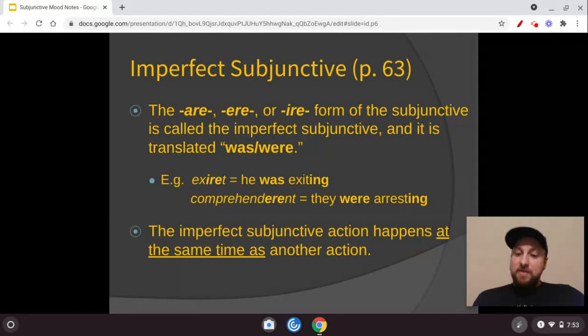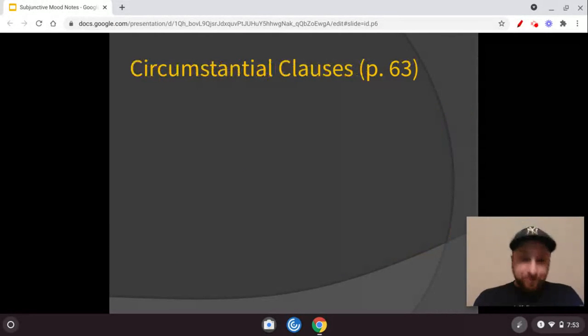Just another note too, maybe this will help you too. Instead of thinking of it as ARE, ERE, or IRE, you could also think of it as the infinitive form. So we know since stage 13, ARE, ERE, and IRE are the endings that would have infinitive. So for example, exire with no ending on it would be "to exit." Comprehendere with no NT on it would be "to arrest." But now when you put an ending on that infinitive, it makes it an imperfect subjunctive, "was" or "were," or ED. So circumstantial clauses can also apply to imperfect subjunctive verbs.